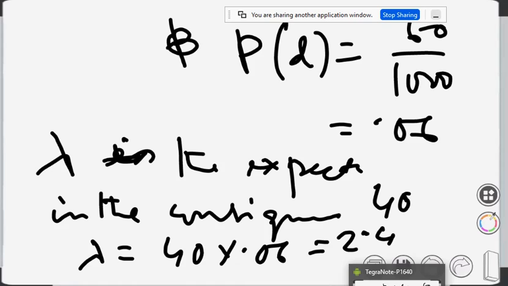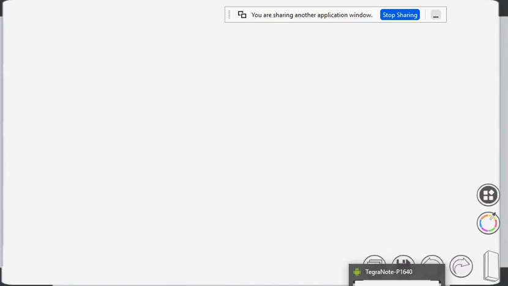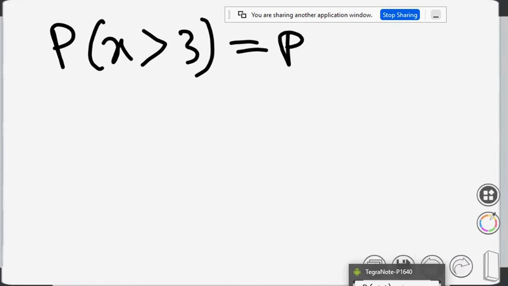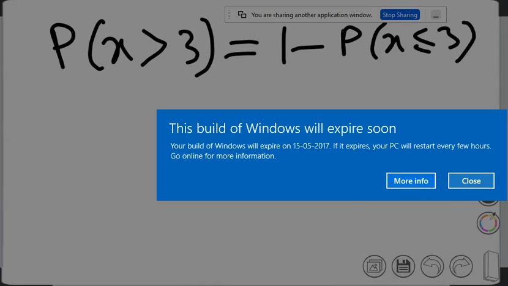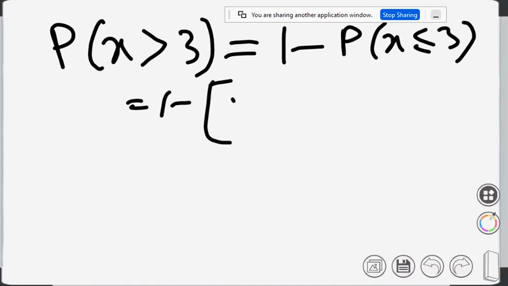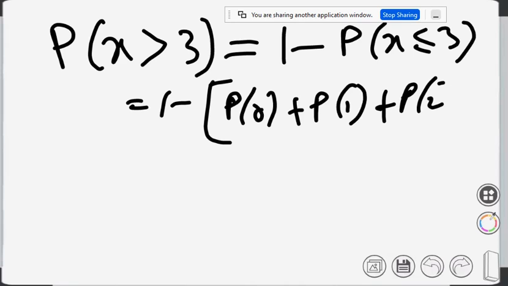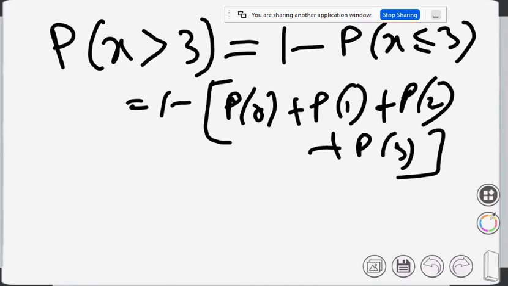The rest is fine. So our objective is to find the probability x greater than 3, which is equal to 1 minus probability x less than or equal to 3, which is 1 minus p0 plus p1 plus p2 plus p3. So calculate p0, p1, p2, p3 separately.